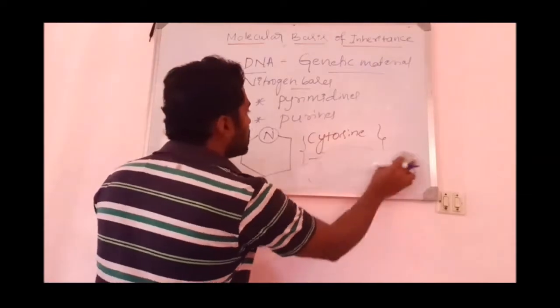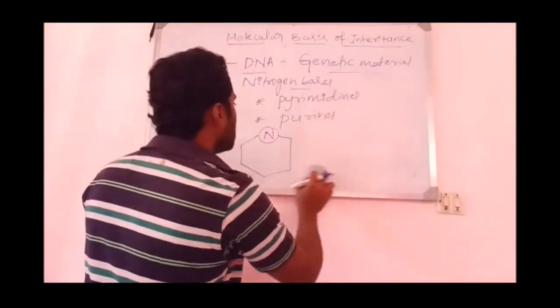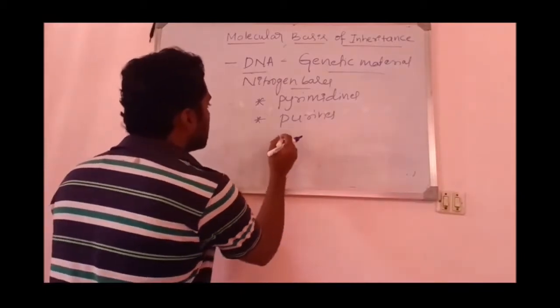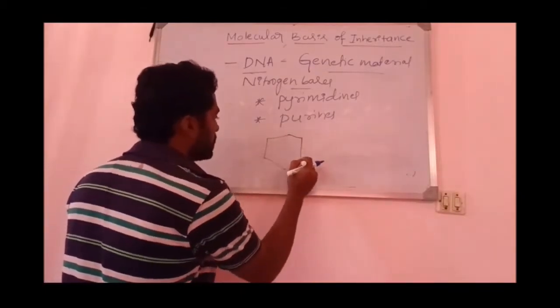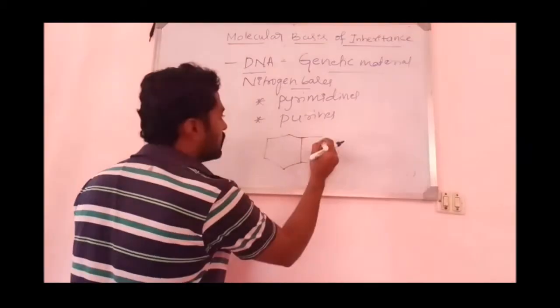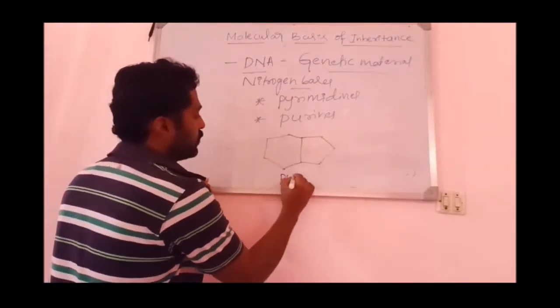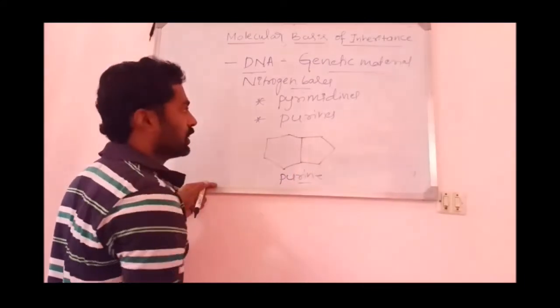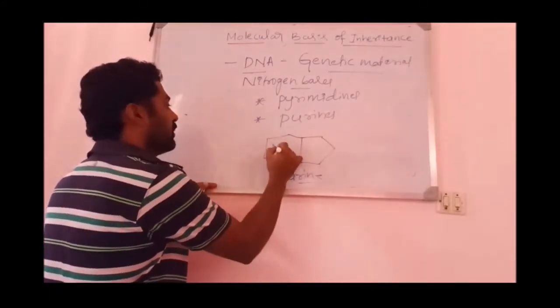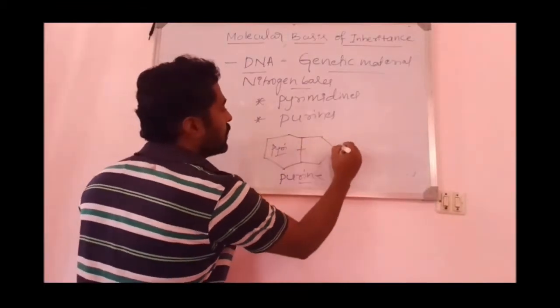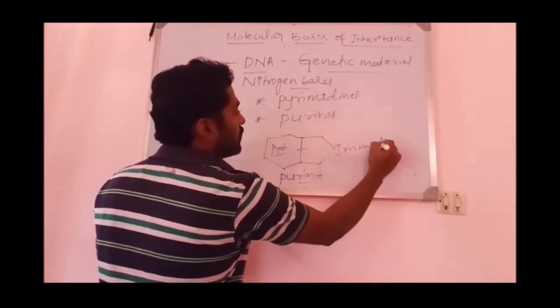Whereas on the other hand, purines are double ring heterocyclic compounds. This is a purine, where it consists of two rings: a pyrimidine ring plus another ring called an imidazole ring.